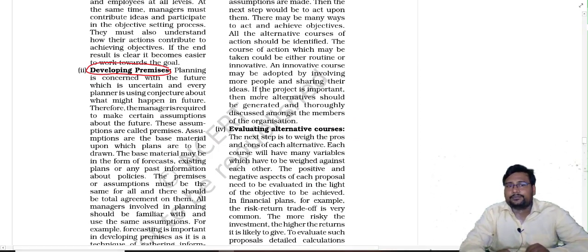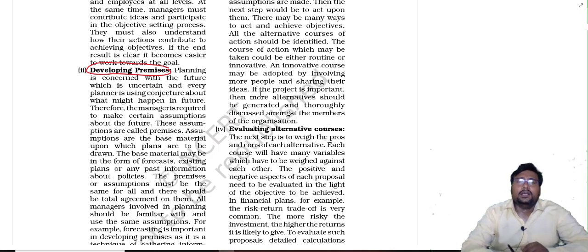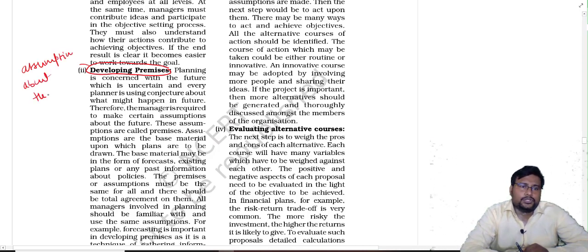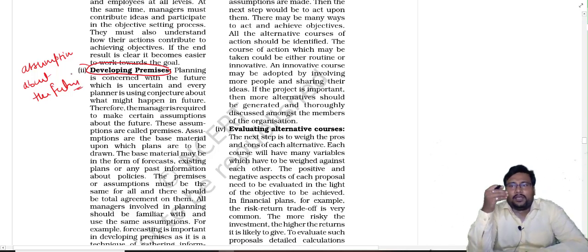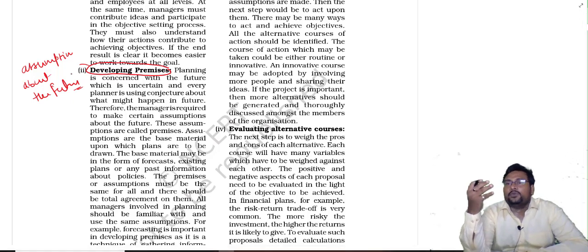What is that? Assumptions about the future. Look beta, very simple. When we are making the plan, we are making the plan for the future, and the future is uncertain.